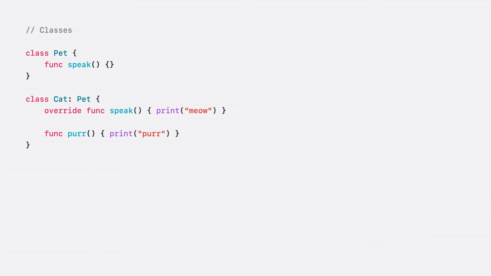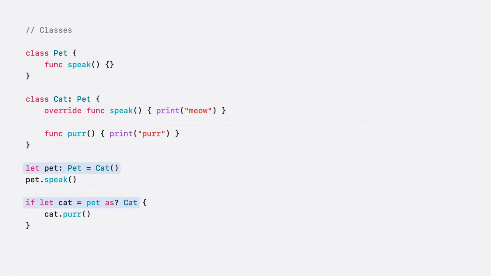If you've programmed in an object-oriented language, Swift's classes should look familiar to you. Classes support single inheritance, like in this example where the cat class inherits from its superclass pet. Methods on a superclass can be overridden by methods on a subclass. And type conversions going from subclass to superclass and vice versa work as you would expect.